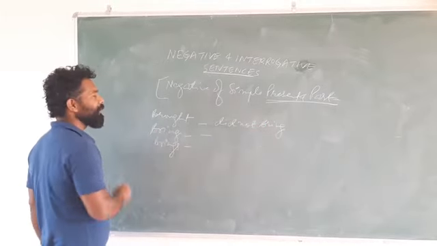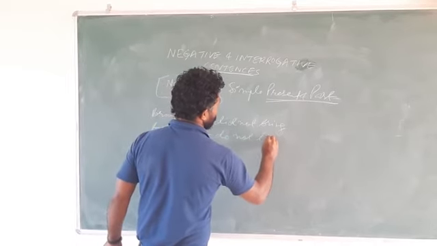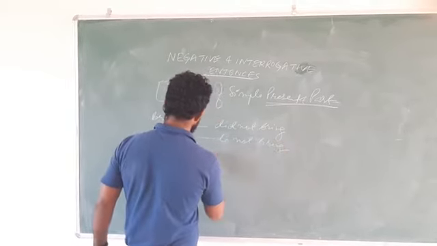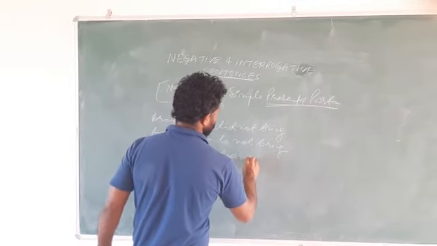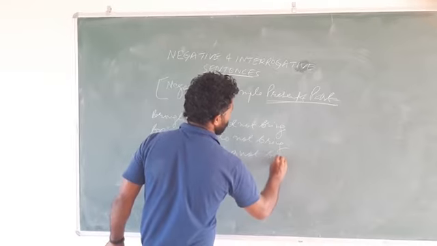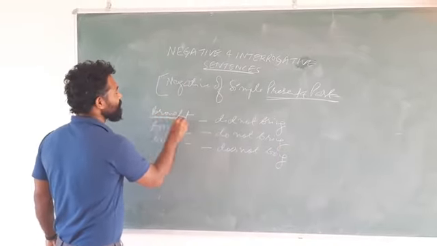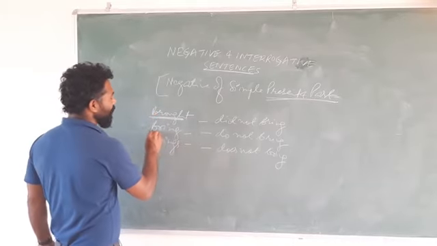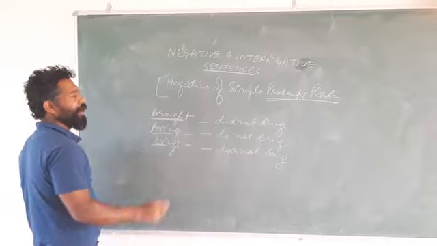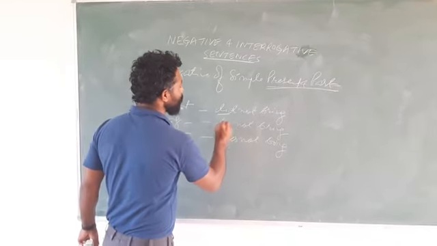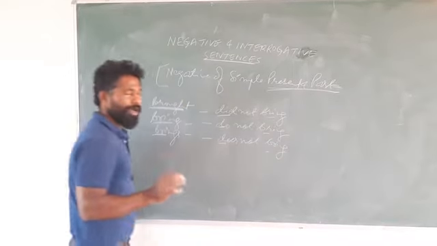The negative of bring is do not bring. And the negative of brings is does not bring. Brought is in simple past active, and bring and brings are in simple present tense active. And again, with do, does, did, we always write the first form of the verb, that is bring. Are you getting it, children?